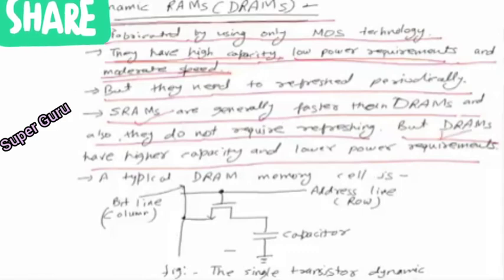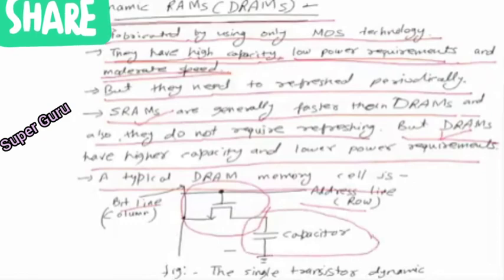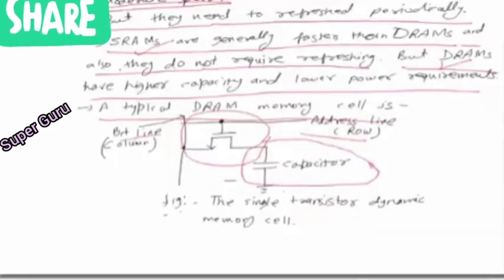DRAM. Now the typical DRAM memory cell is, here we are using only one transistor. Here again there is a bit line for the column, an address line for the row, and this is the capacitor in which the information will be stored as a charge. So this is the diagram for the single transistor dynamic memory cell.